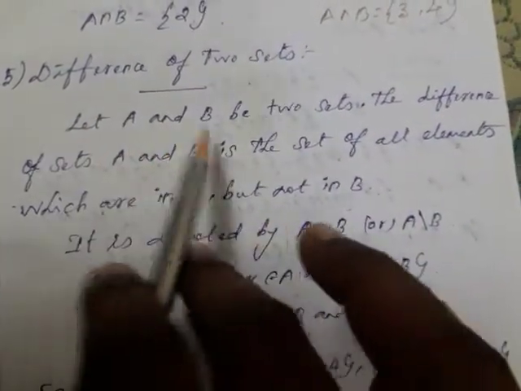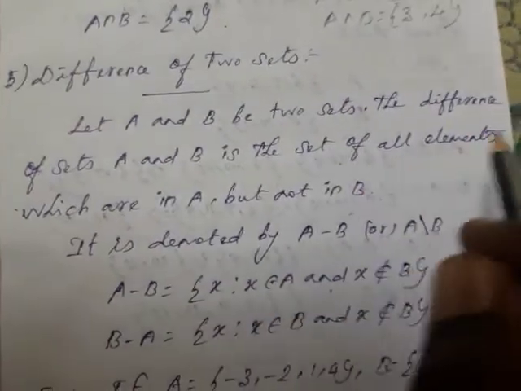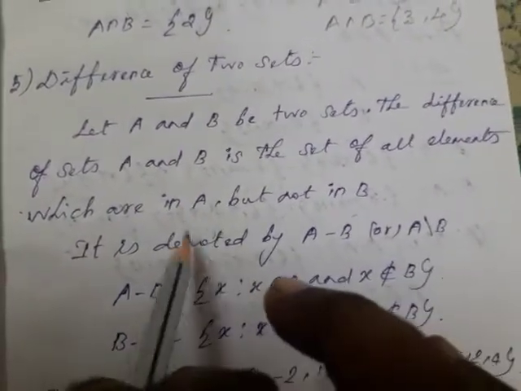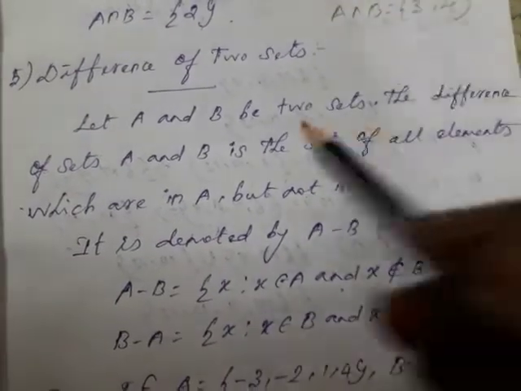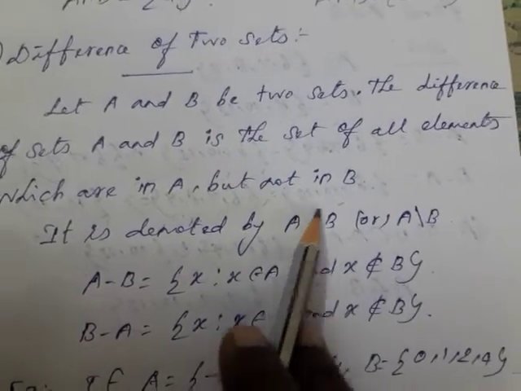So here, let A and B be the two sets. The difference of sets A and B is the set of all the elements which are in A, but that element is not in B. It is denoted by A difference B. This is called A difference B.